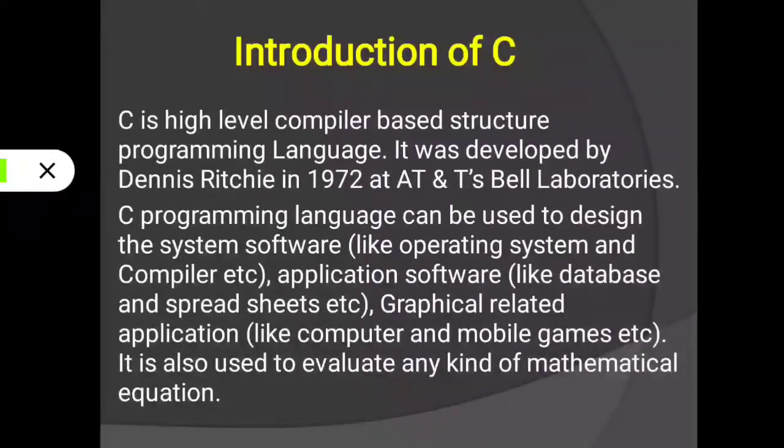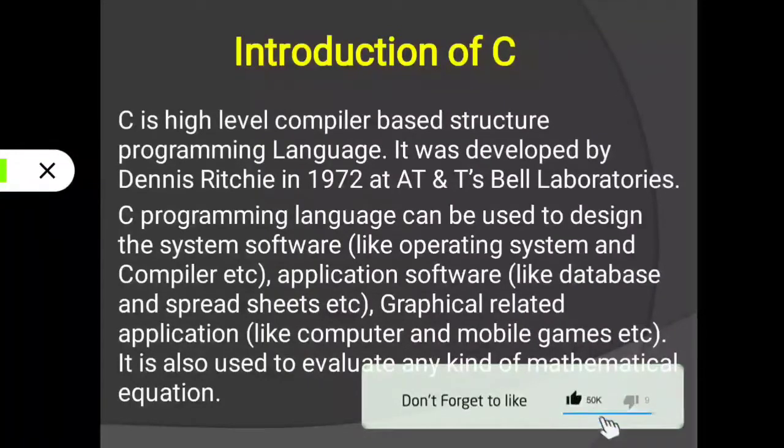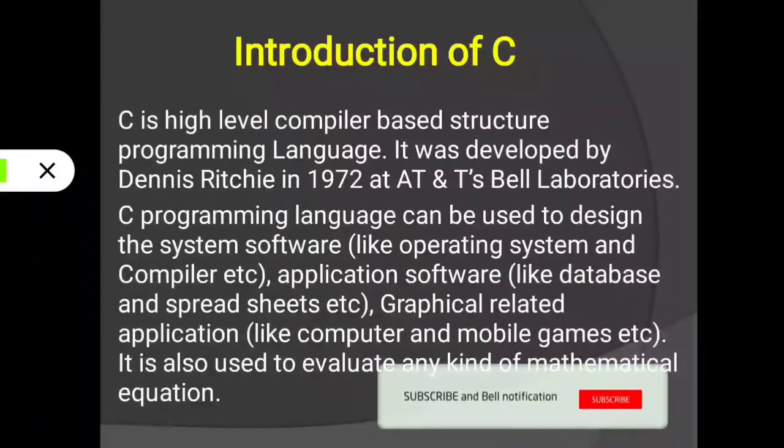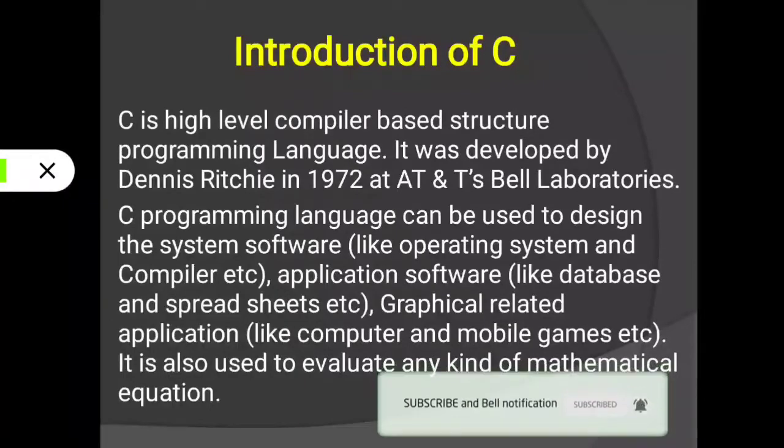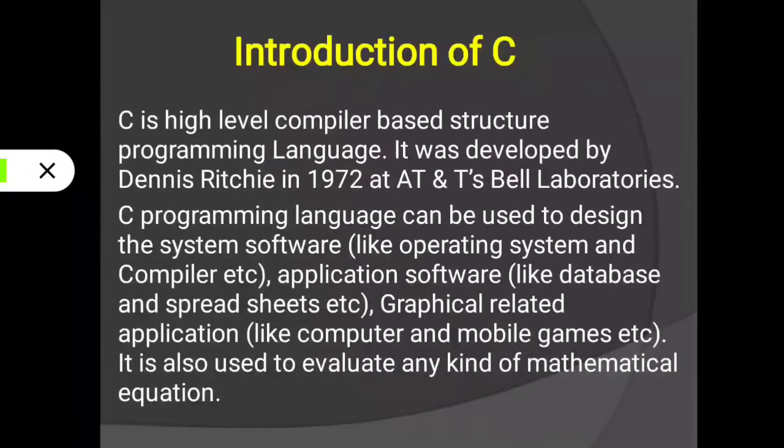System software are those software which are used to run or develop a computer system. But application software is a software which is used for a specific job like financial accounting, data analysis, payroll, etc. If we want to develop that software, we can use this C language.